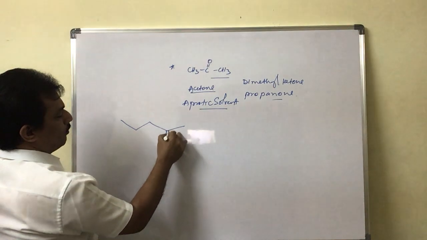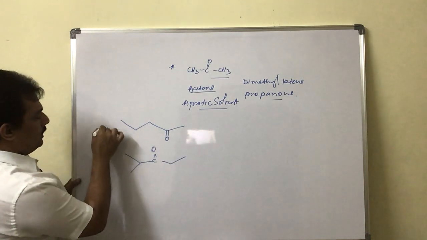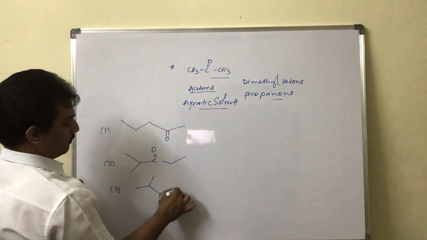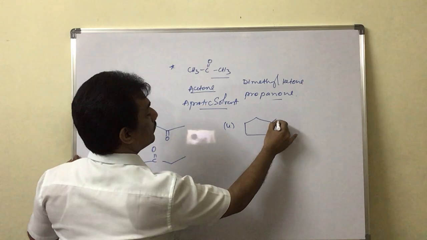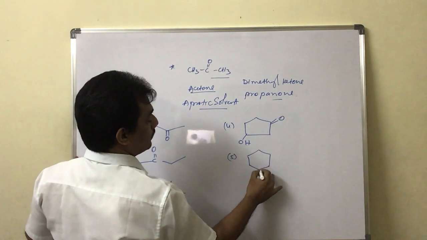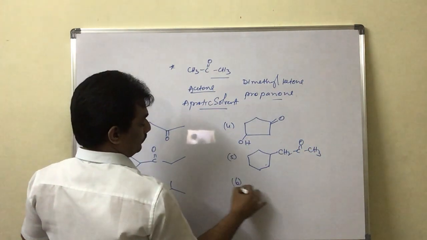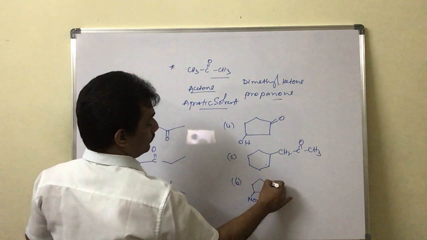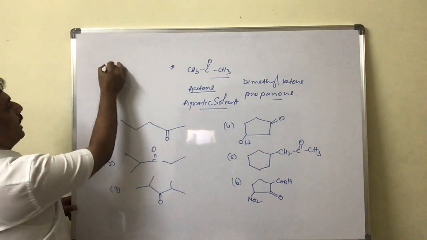Just try to write the name for this. It is 1 and it is 2 and it is 3 and then the seventh one I am writing here.